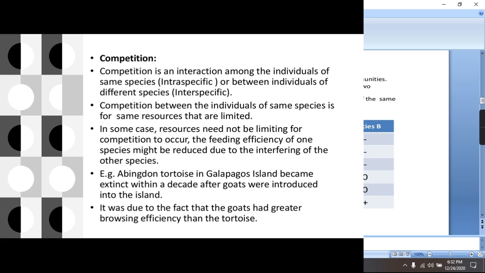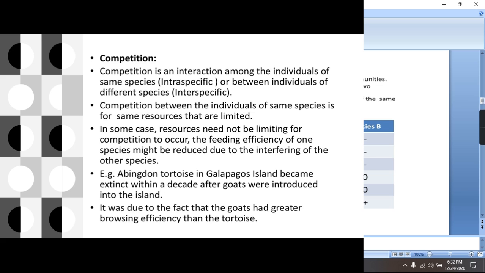Next type of interaction is the competition. Competition is an interaction that may be among the individuals of the same species, then you will say it is intraspecific. It may be between the individuals of different species, then you will say it is interspecific. If the competition is taking place between a strong and a weak individual, then obviously the strong one will be the winner and the weak one will be eliminated from that area.